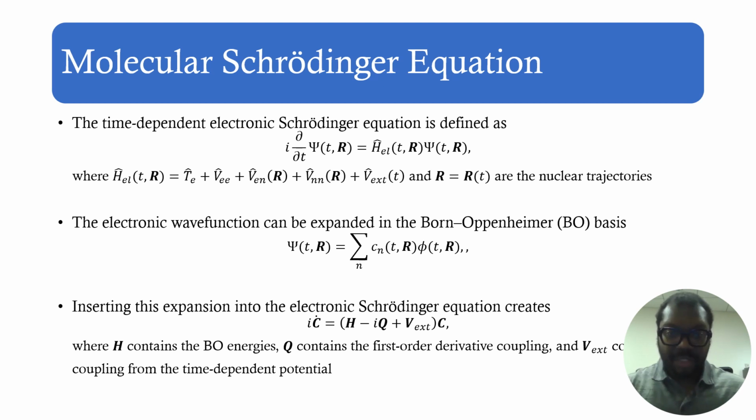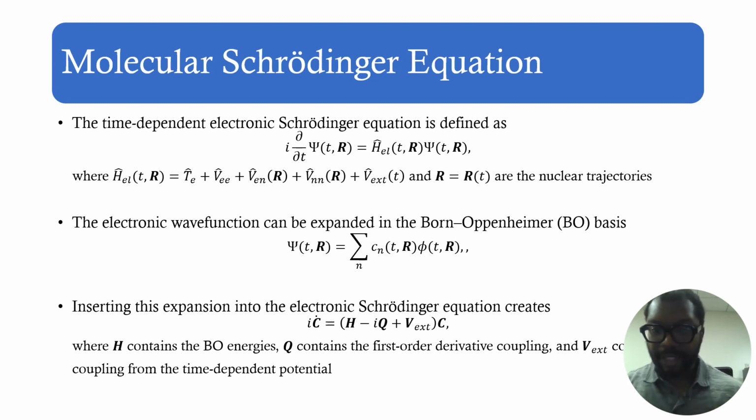And so going into the molecular Schrodinger equation, which is the main meat and potatoes of what we're looking at, the time-dependent electronic Schrodinger equation is defined as the partial derivative of a wave function being equal to the Hamiltonian being applied to that wave function. The Hamiltonian is composed of the kinetic energy and potential energies of these different interactions, electron-electron, electron-nucleus, nucleus-nucleus, for example, and with r, which is our spatial coordinate, being our nuclear trajectories.